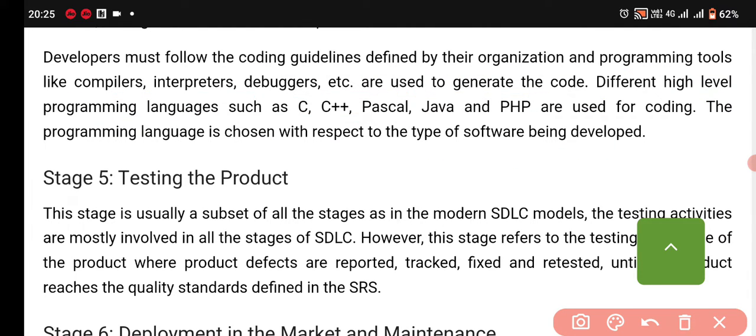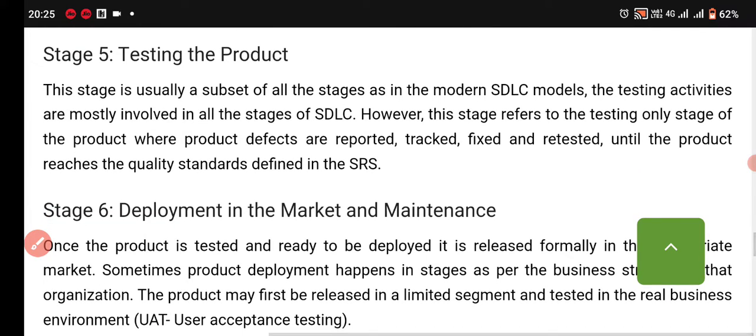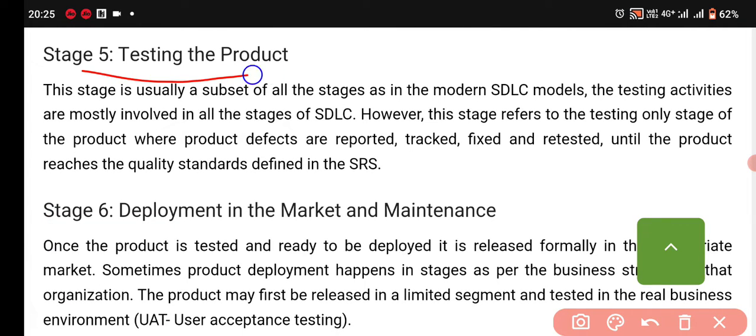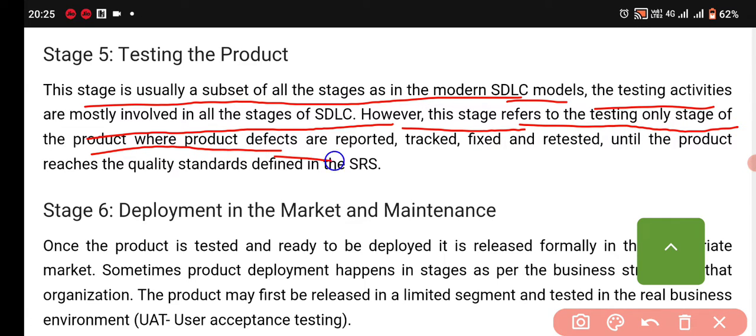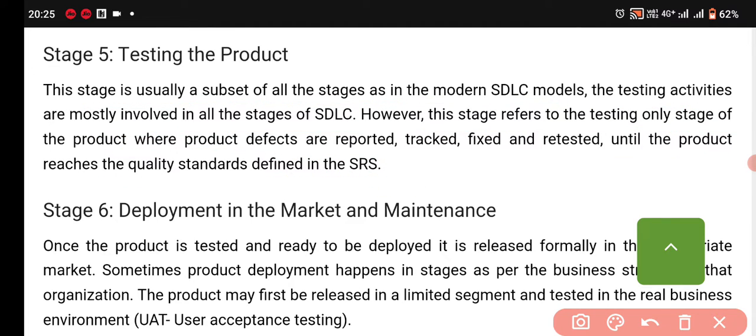The next stage is testing the product. Before deployment in the market, we test our software. This stage is usually a subset of all stages, as in the modern SDLC models the testing activities are mostly involved in all the stages of SDLC. However, this stage refers to the testing-only stage of the product, where product defects are reported, tracked, fixed and retested until the product reaches the quality standard defined in the SRS.